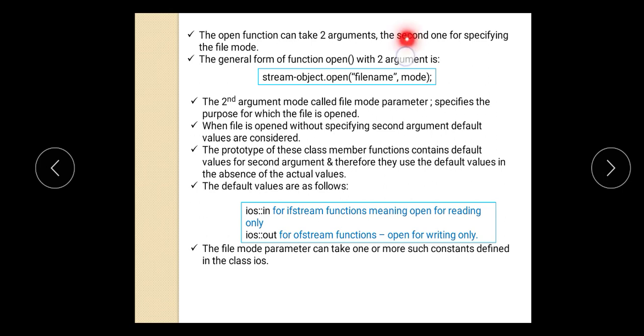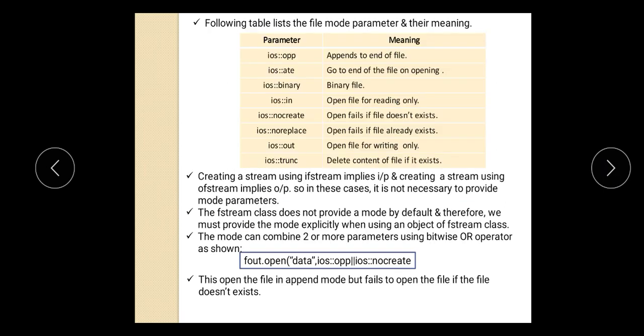This is the case if you are not providing any mode, then these default values are used by C++. Now here are some mode parameters and their meaning. First, you can give the second argument ios::app, that appends to the end of the file. Then ios::ate goes to the end of the file on opening.